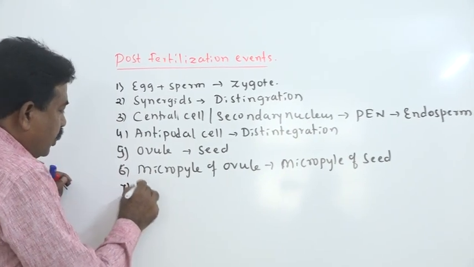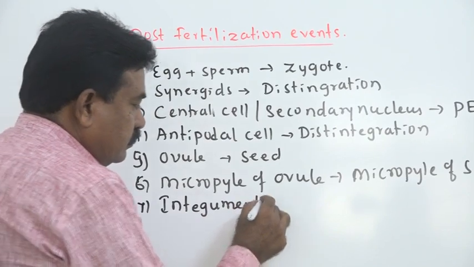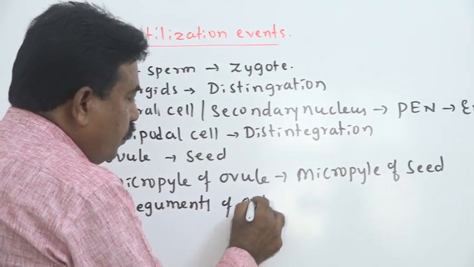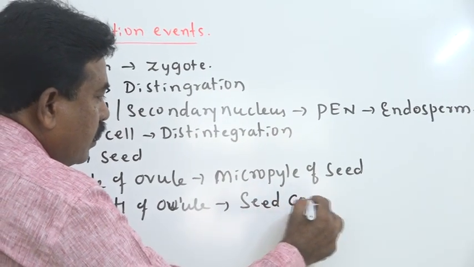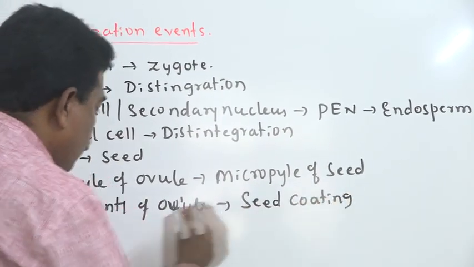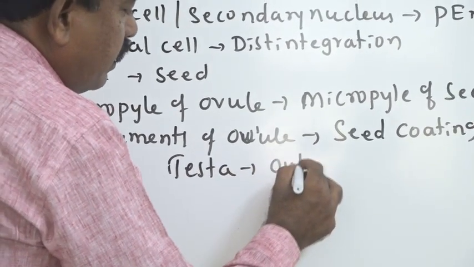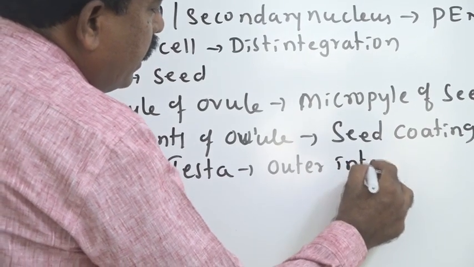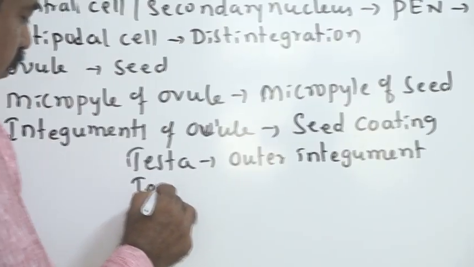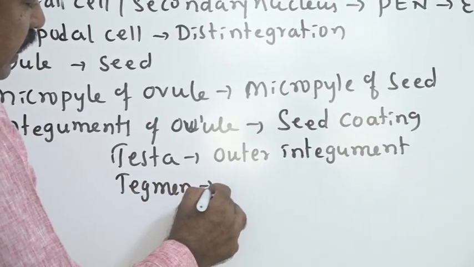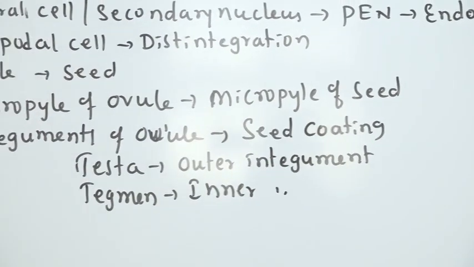Then the integuments of the ovule become the seed coat. The outer seed coat we call testa, developed from the outer integument. Then the inner coat of the seed is called tegmen. It develops from the inner integument.